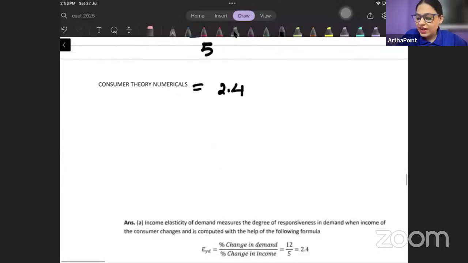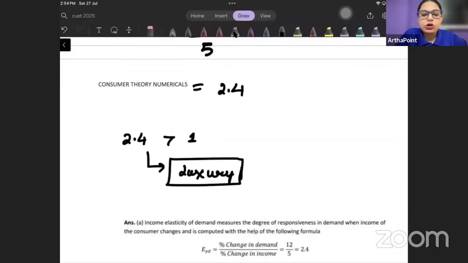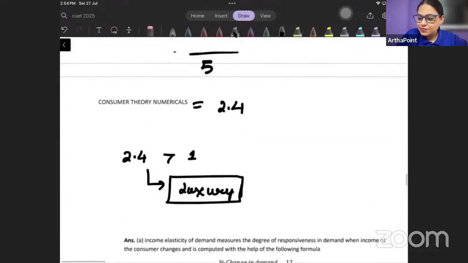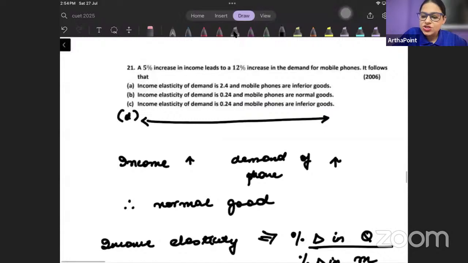And what can we rather say? We can say that since 2.4 is greater than 1, we can also talk further about the kind of good, that it is a luxury good, because income elasticity is coming more than 1. So I think I have missed out on the last option here. यहाँ पे एक और option होना चाहिए, and that is why the confusion.